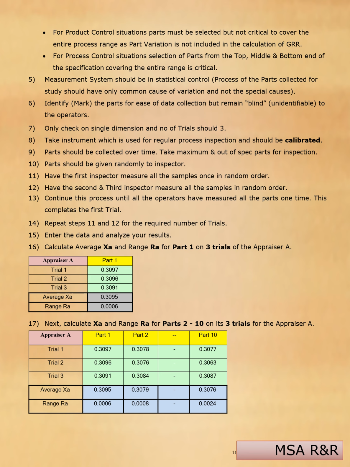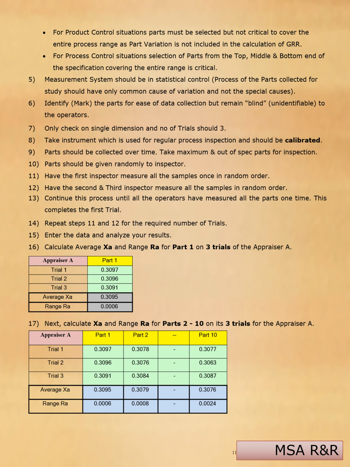Parts should be given randomly to each inspector. Have the first inspector measure all the samples once in random order. Have the second and third inspectors measure all samples in random order. Continue this process until all the operators have measured all the parts one time. This completes the first trial. Repeat the steps for the required number of trials, that is up to 3. Enter the data and analyze your results.